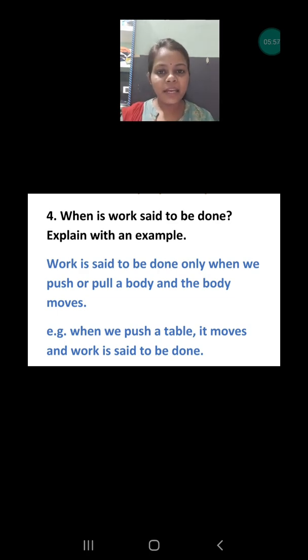We are applying the force, energy is spent, but work is not done. Why? Because for work some displacement must be there, some movement must be there. If there is no movement, then we can't say we have done the work.